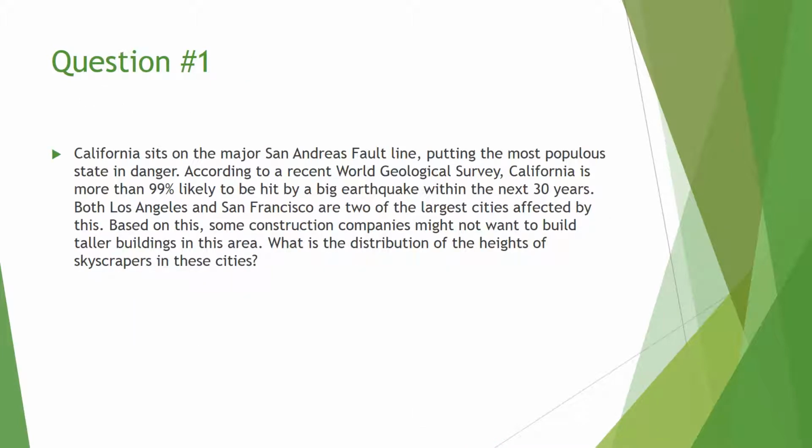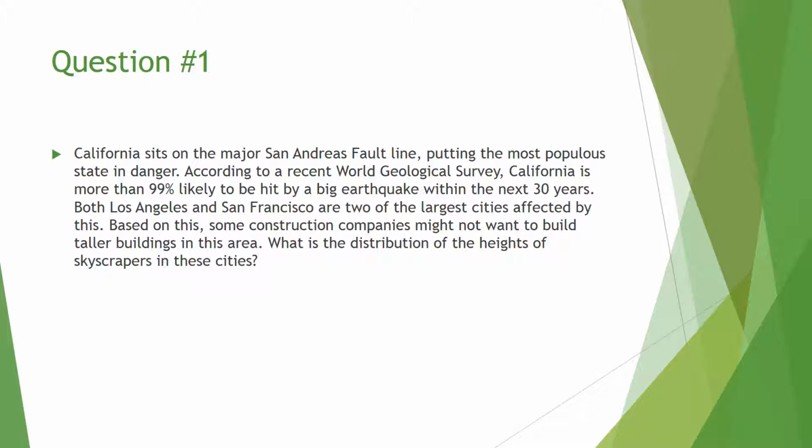The first question is about earthquakes. California sits on the major San Andreas fault line, putting the most populous state in danger. According to a recent World Geological Survey, California is more than 99% likely to be hit by a big earthquake within the next 30 years. Both Los Angeles and San Francisco are two of the largest cities affected by this. Based on this, some construction companies might not want to build larger buildings in that area.